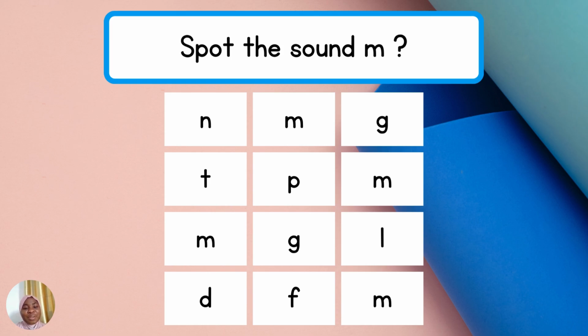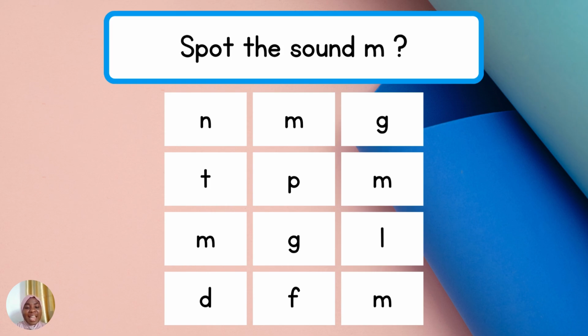Okay, it is time to puzzle it. So we want to look out for all the M sounds. Spot it. Once you find it, tap it. Find another one. And another one. And another one. Well done. That is the sound /m/.